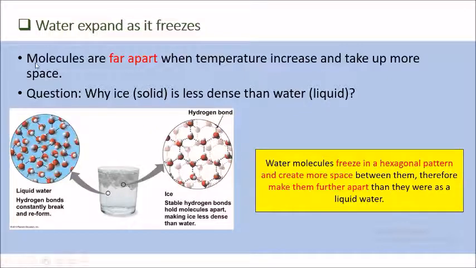This is because, as you can see in the figure here, when the water freezes, it freezes in a hexagonal pattern, compared to water in the form of liquid, and they will create more space between them. Therefore, this space makes them further apart from each other than they were in liquid water, making them less dense compared to liquid water.